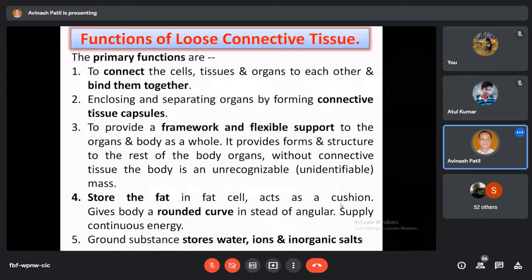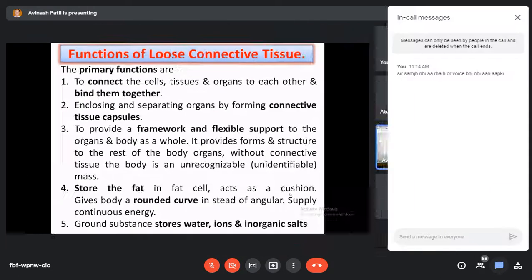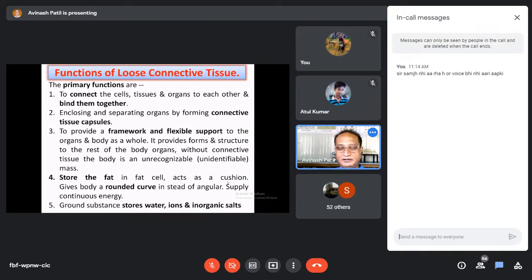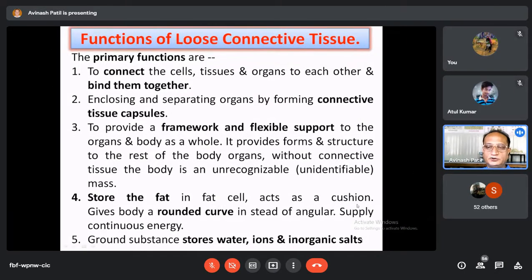Usually when the animal walks on the floor, in the case of the dog and also other animals, you see the palm and sole part slightly swollen because of the addition of the fat inside the palm and sole region. And this swollen part forms the cushion of fat to absorb shocks. This fat that is stored around the joint cavity gives the body a rounded curve instead of an angular one.